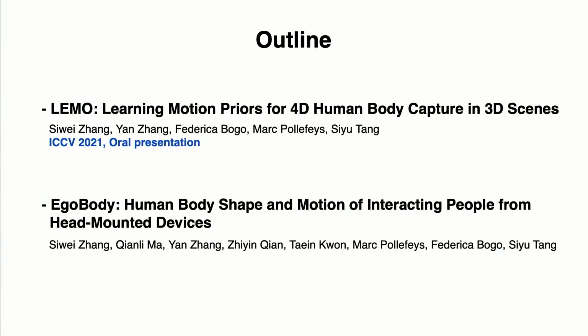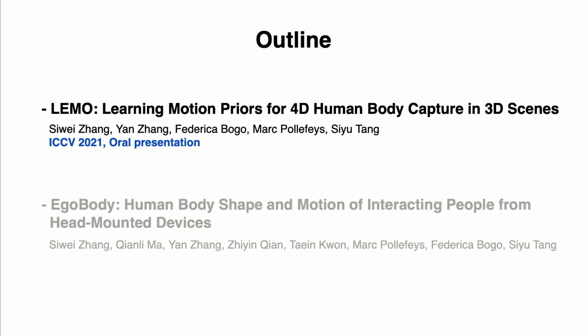In order to solve these problems, I will present two of our recent works. The first one, LEMO, is a lightweight motion capture system to capture human motions in 3D scenes with powerful motion priors. And with LEMO, we propose EgoBody. It's a large-scale egocentric dataset for 3D human motions, poses, shapes, and interactions in 3D environments from head-mounted devices. So first, I will introduce LEMO.